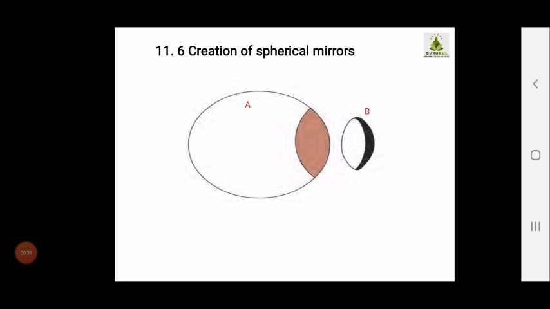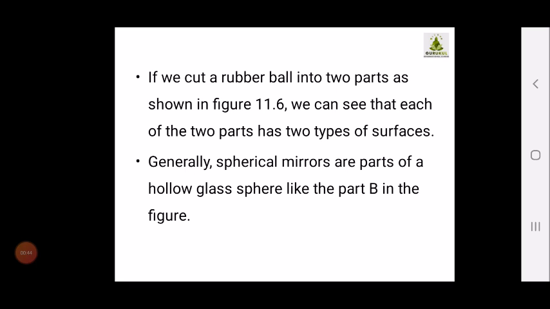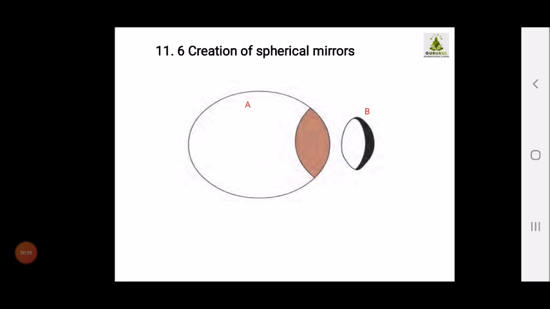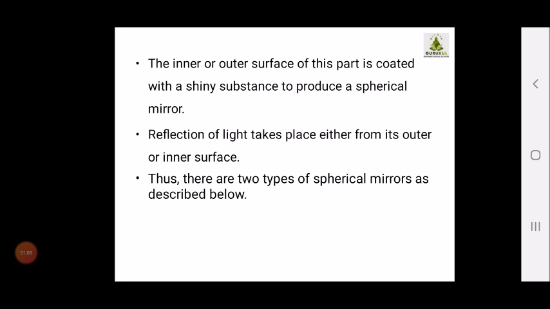So children, this is how the spherical mirror is created. If we cut a rubber ball into two parts as shown in the previous figure, we can see that each of the two parts has two surfaces. Generally the spherical mirror is part of a hollow glass sphere, as shown in the figure. The inner or outer surface of the part is coated with a shiny substance to produce a spherical mirror. Reflection of light takes place either from its outer or inner surface.